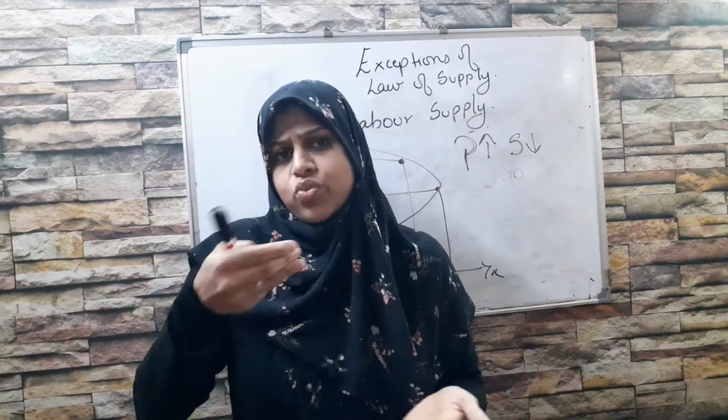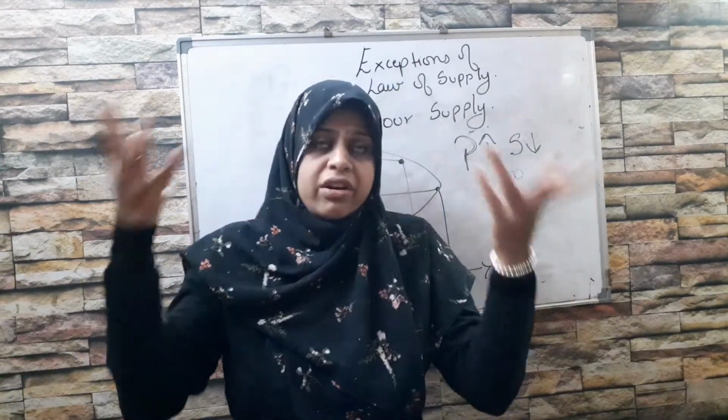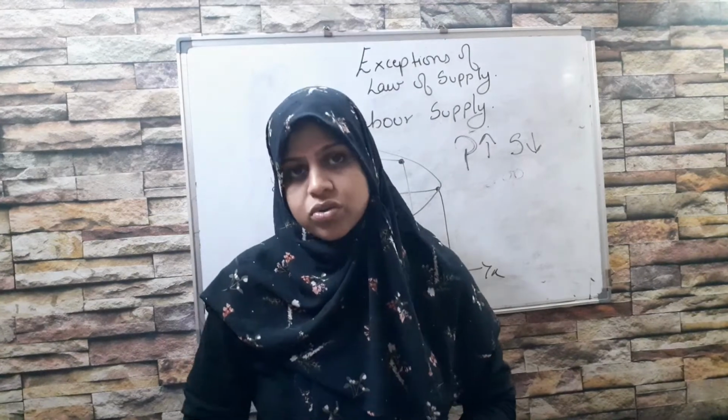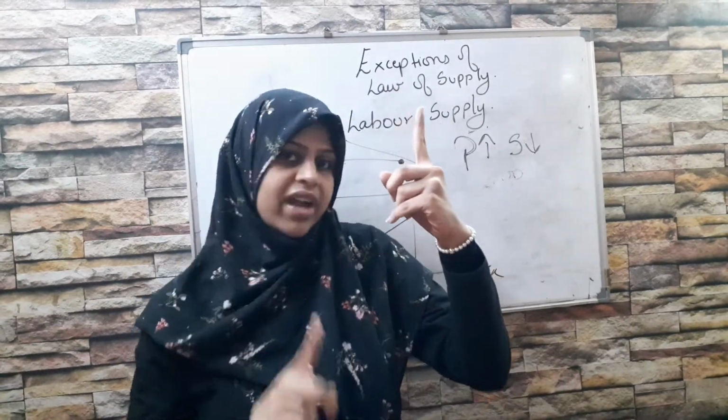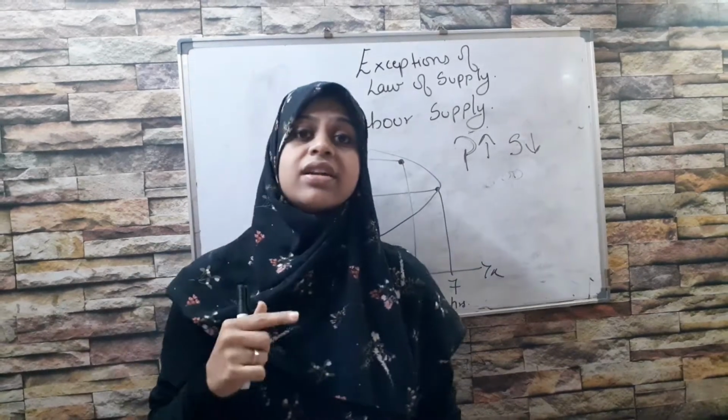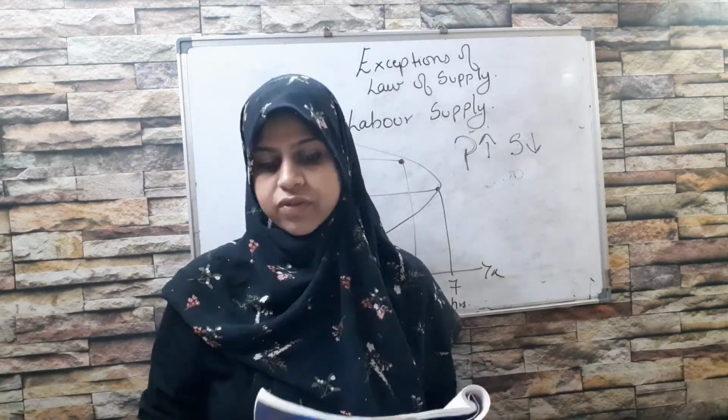The farmer has to wait for the season to come, for the rainfall to come, for all the climatic conditions to be good, so that the crop grows. So as and when the price rises, not necessarily will the supply also rise. So again, this is an exception of the law of supply.